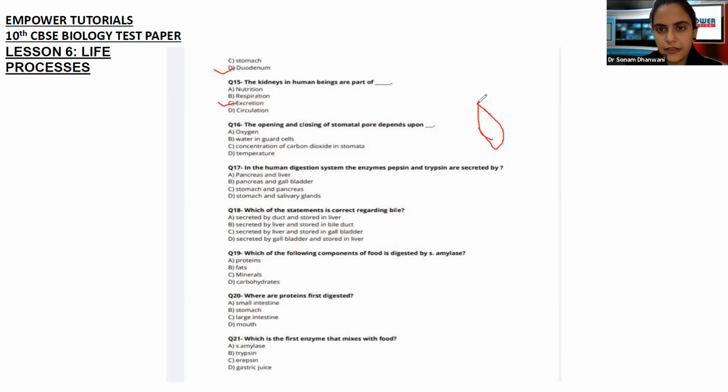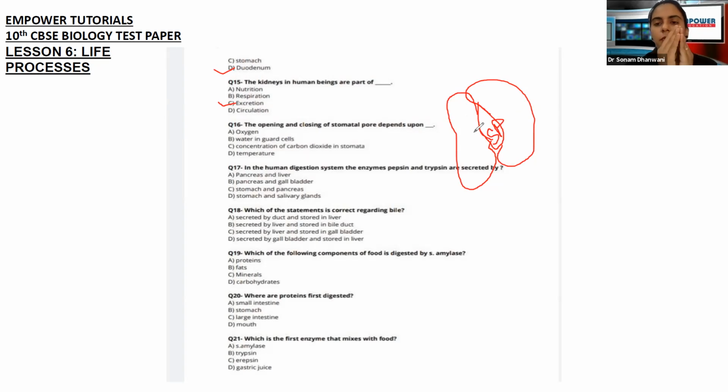It will have kidney shaped or bean shaped cells at the side, and these cells are known as guard cells. These two cells are going to be known as the guard cells, and this area is going to be known as the stomatal pore. So stomatal pore and guard cells.